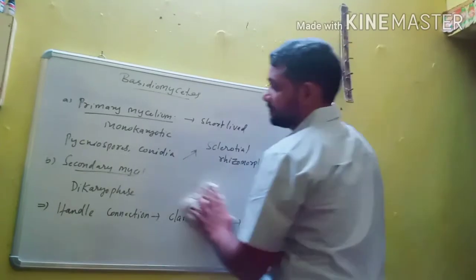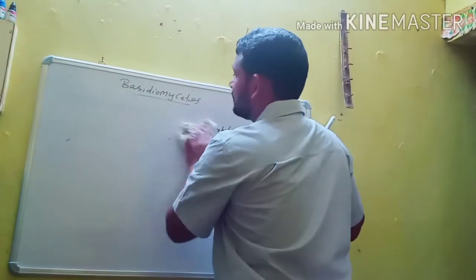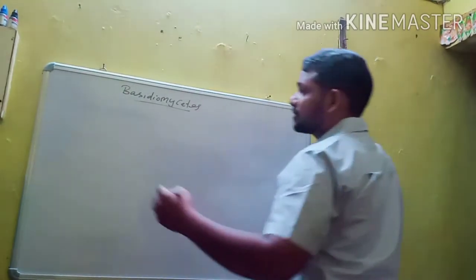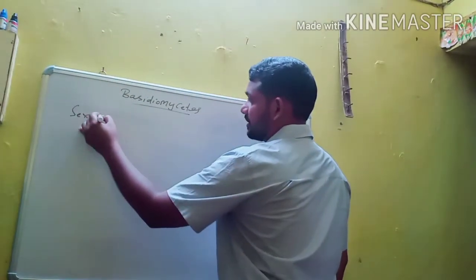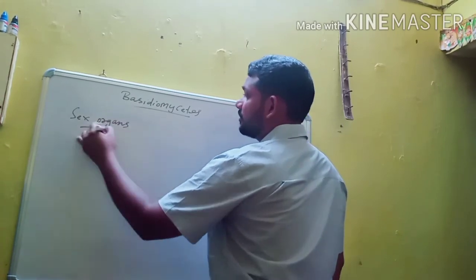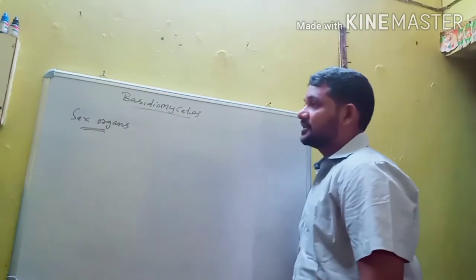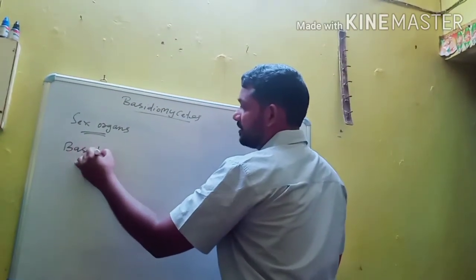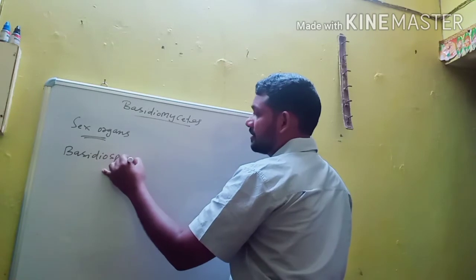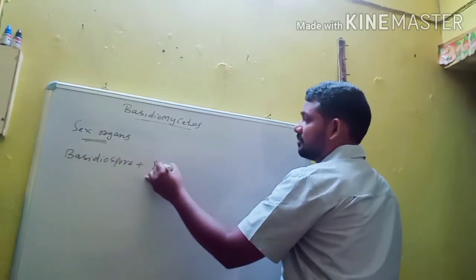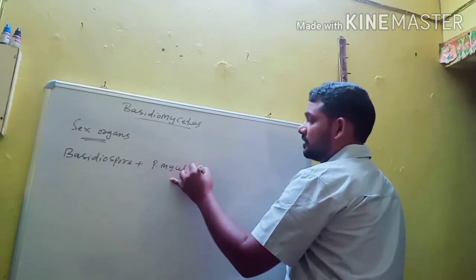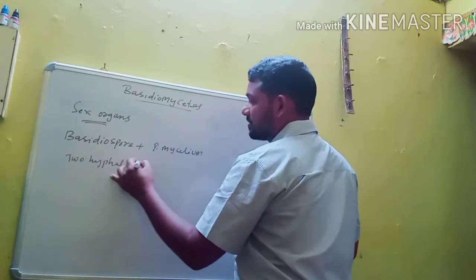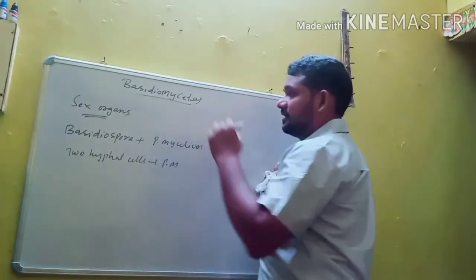In the secondary mycelium of Basidiomycetes members, asexual reproduction does not involve sex organs. The fusion occurs between basidiospores and some cells of primary mycelium, or between two hyphal cells of primary mycelium.